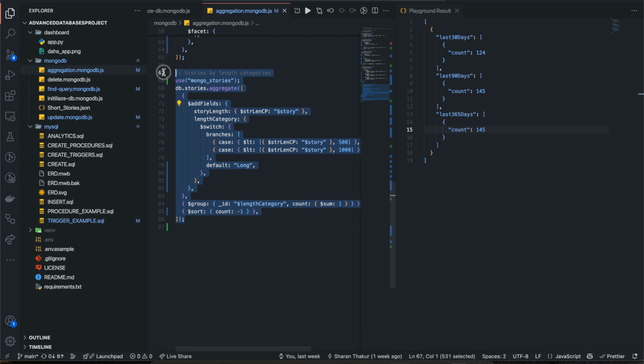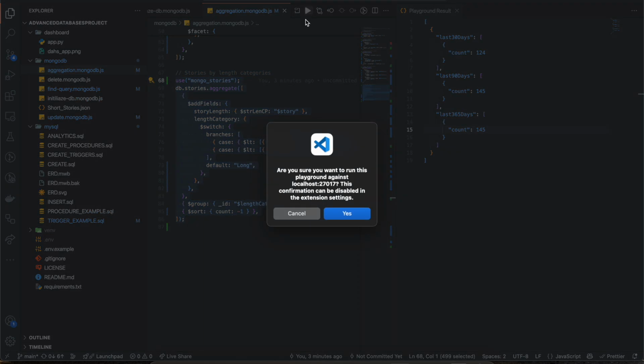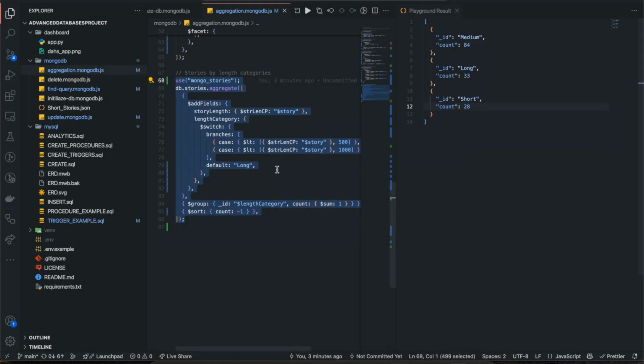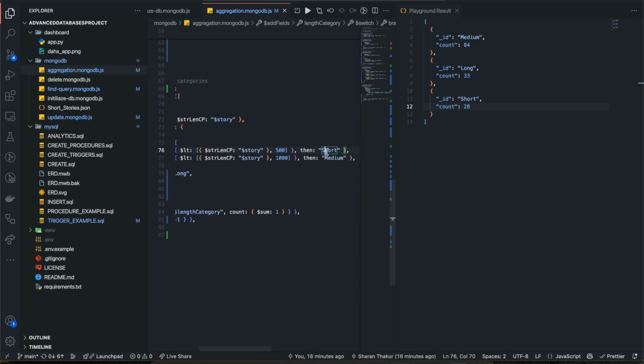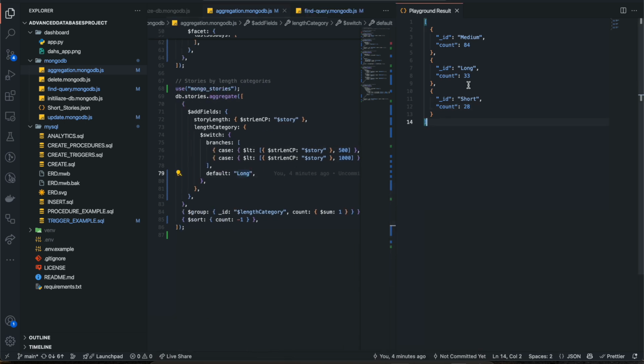Then this is an interesting one: stories by length categories. It is based on the story's length. If it is under 500, it will be considered short. Under 1000, medium. Otherwise, long. So we have 28 short, 33 long, and 84 medium stories. So that's enough for the MongoDB. All of the code is on GitHub.